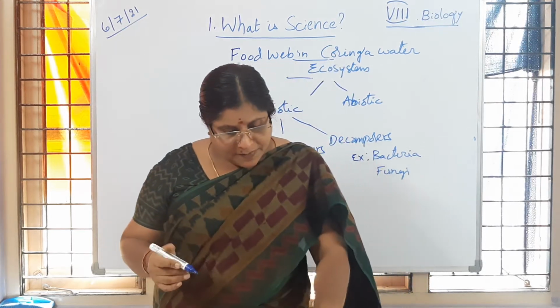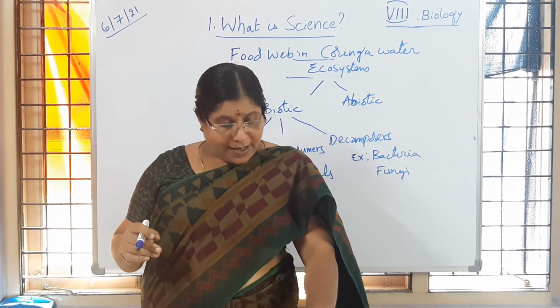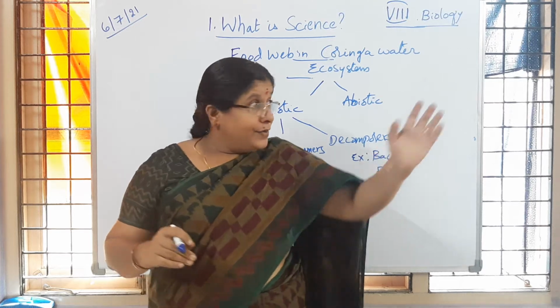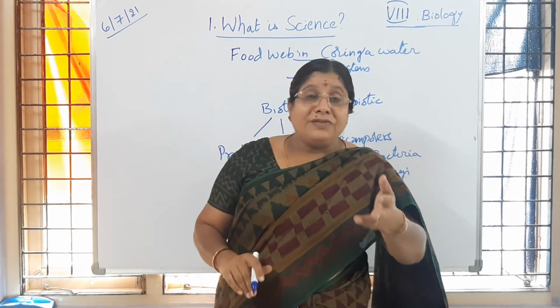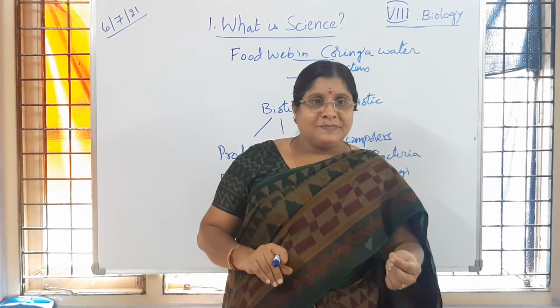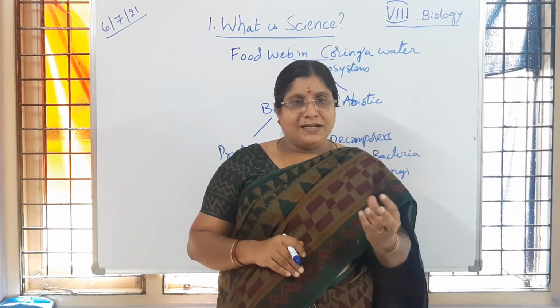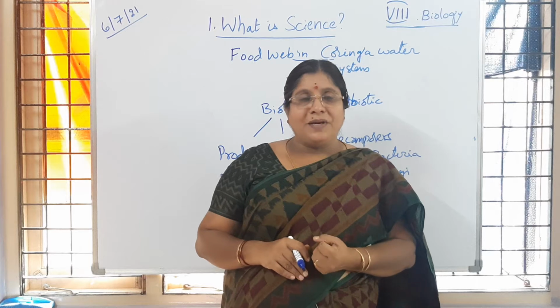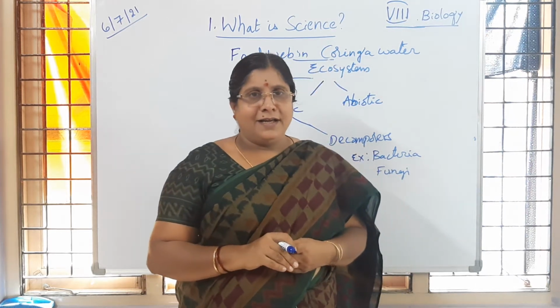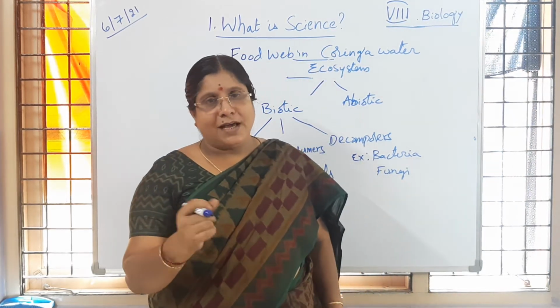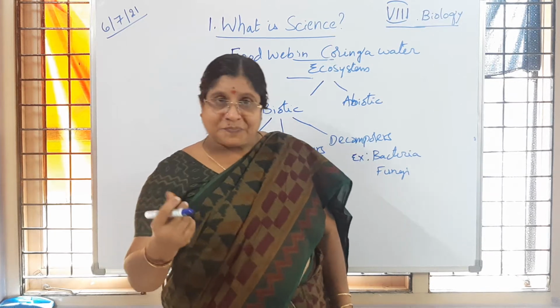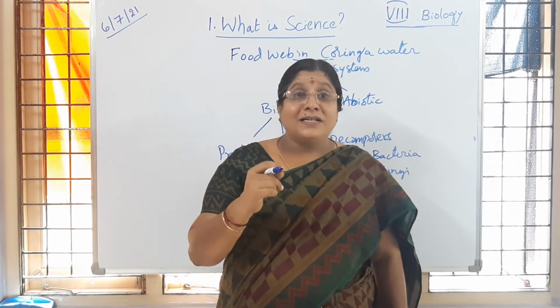So you can take examples like a single log, or the tulsi plant which you are observing in your house. What are the living components you can observe in the tulsi plant kept in your home? Small insects you are observing, they also come under biotic components, and birds also.